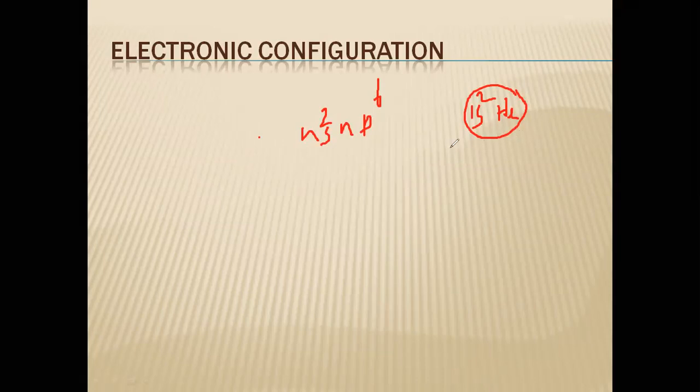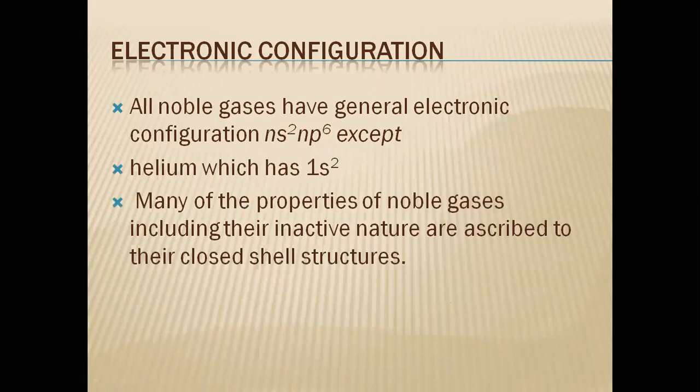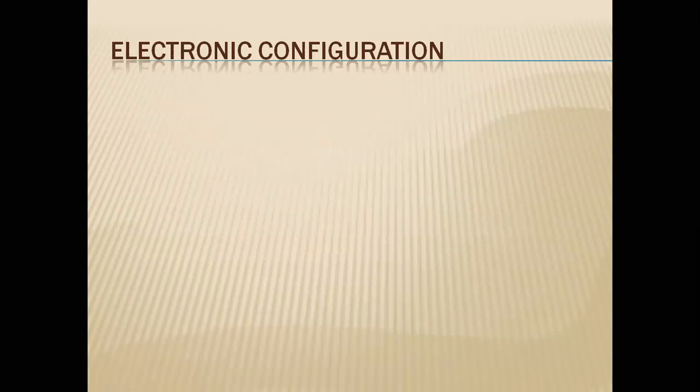So even the helium also, even though p orbital is absent, is considered as p block element only. And whatever the properties of noble gases, inactiveness, this is due to their completely filled electronic configuration.